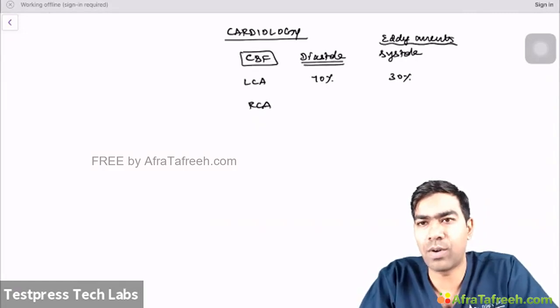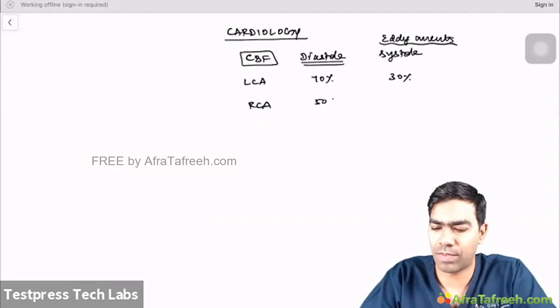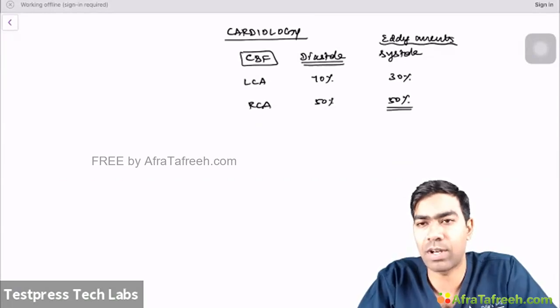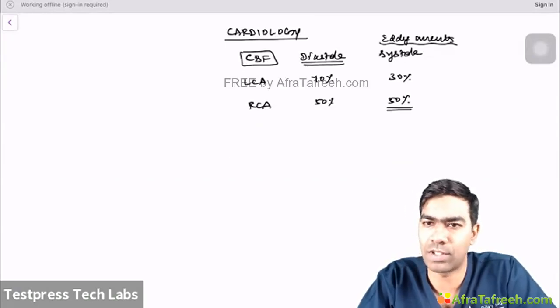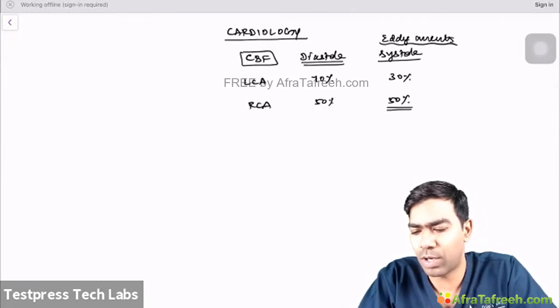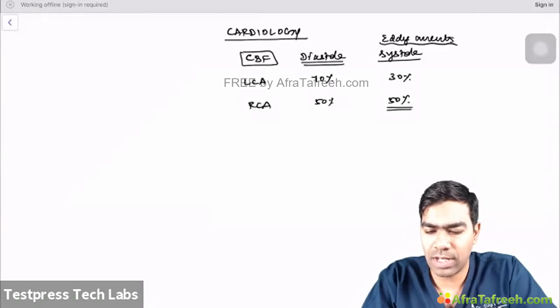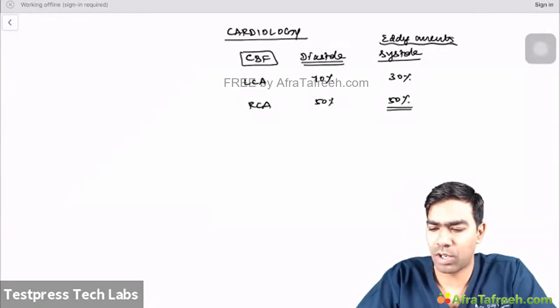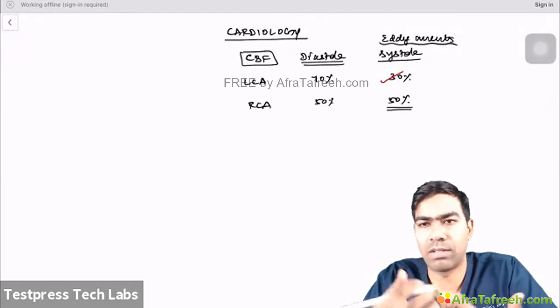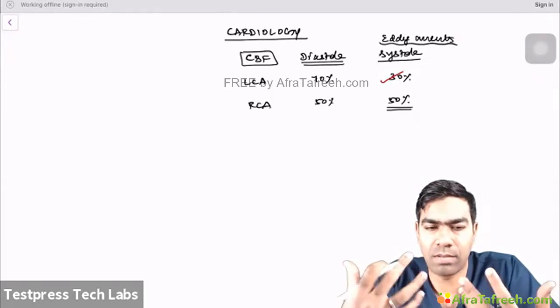And as far as the right coronary artery is concerned, it's around 50%, which means half of the blood flow happens during systole itself for the right coronary artery. So as far as the right coronary artery is concerned, there is not much difference between the systole and the diastole, which means systole is also equally important in contributing to the blood flow. So what is the reason why systole is not contributing substantially as far as the left coronary circulation is concerned? It all depends on the type of blood flow.